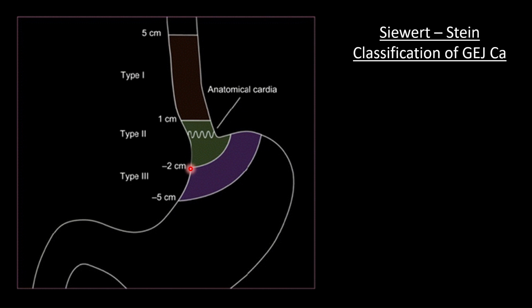So basically in these three types, type 2 is the main gastroesophageal junctional carcinoma. Type 1 is mainly treated as esophageal cancer, and type 3 is mainly treated as gastric cancer.